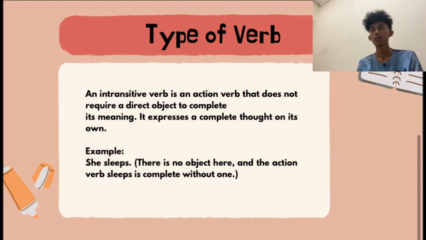An intransitive verb is an action verb that does not require a direct object to complete its meaning. It expresses a complete thought on its own. For example, she sleeps. There is no object here, and the action verb sleeps is complete without one.